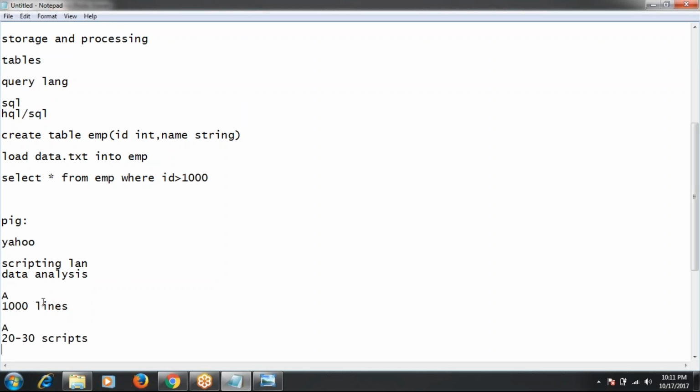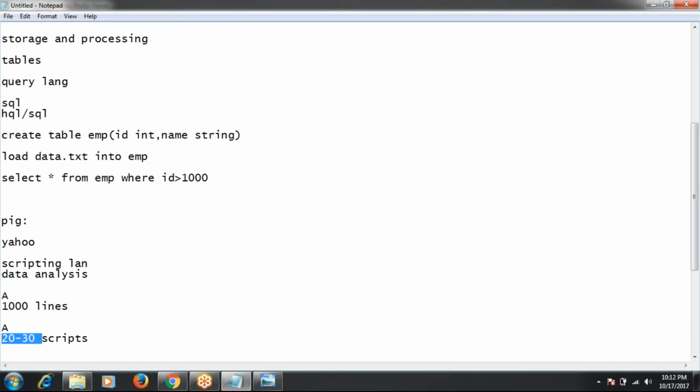So compared to MapReduce, Pig is a very high level language. Whatever jobs we execute in MapReduce, the same jobs you can execute by using Pig also, by writing simple scripts.